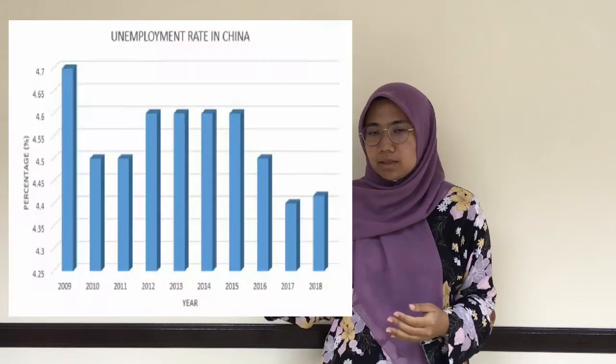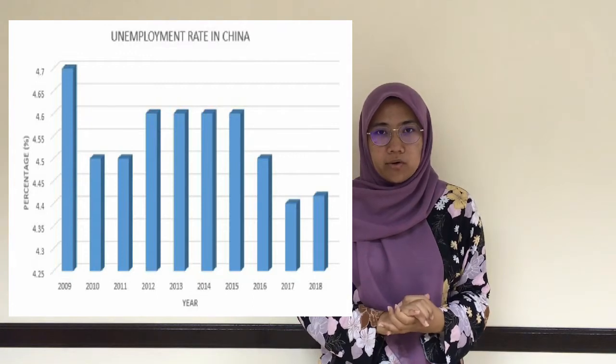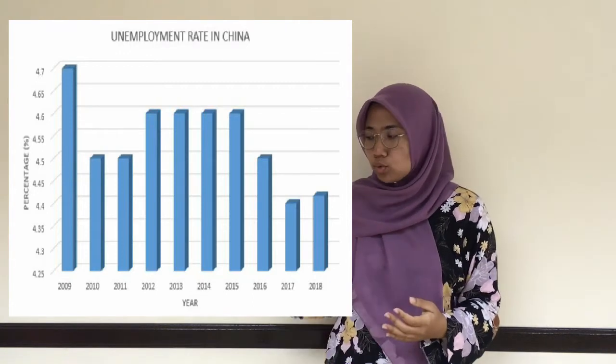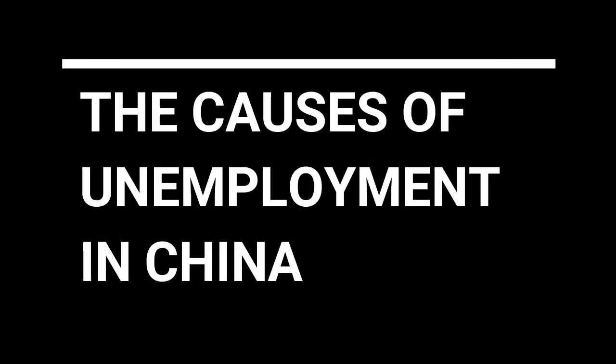Based on the World Bank website, the maximum rate of unemployment between 2008 and 2018 is 4.7, while the minimum rate of unemployment between 2008 and 2018 is 4.4. It shows that China has faced a problem of unemployment. Unemployment is a serious social issue in China in recent years. There are a few reasons that have caused the rate of unemployment in China to increase.